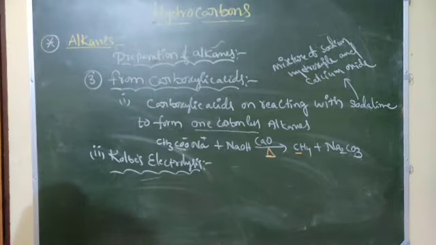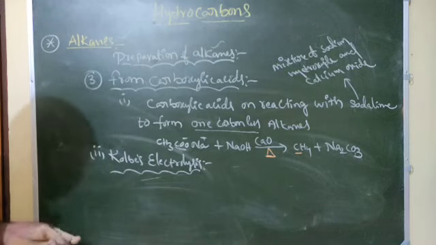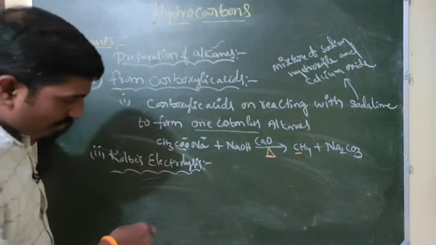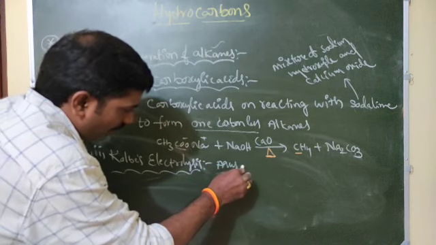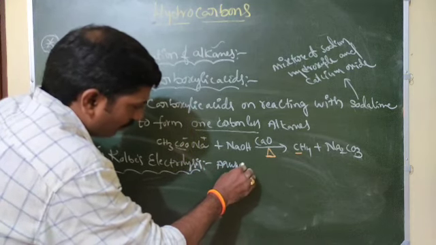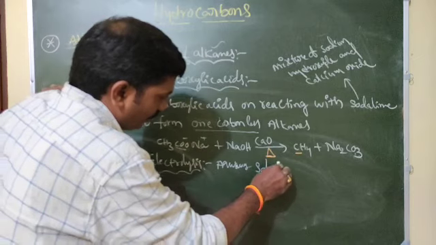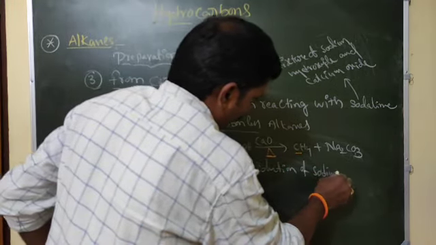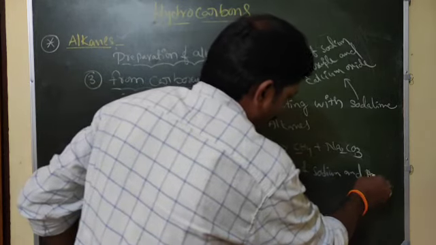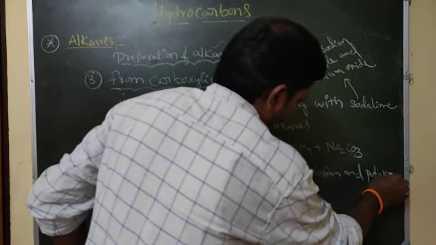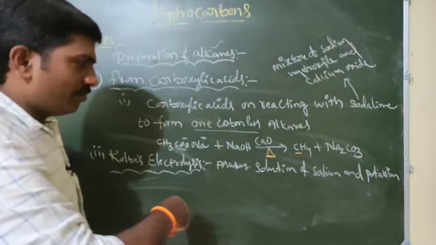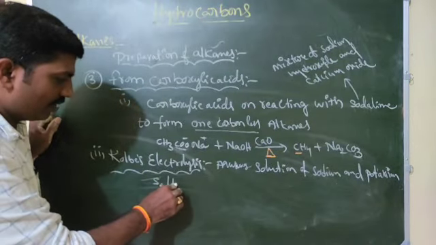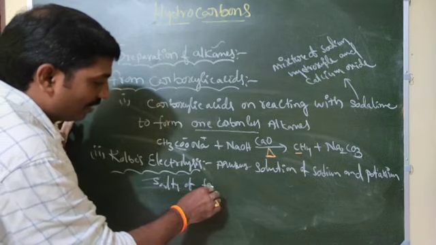Okay, next we will take Kolbe electrolysis: aqueous solution of sodium and potassium salt of fatty acids.